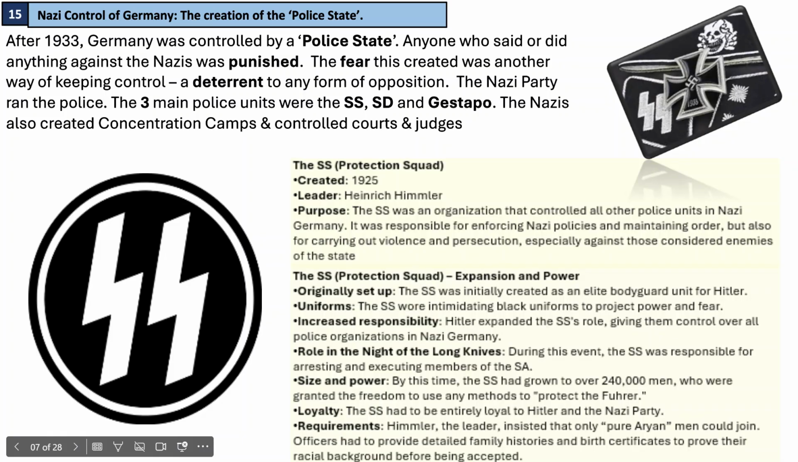Size and power. It had grown to over 240,000 men who were granted the freedom to use any methods to protect the Fuhrer. The SS had to be entirely loyal to Hitler and the Nazi Party. Himmler, the leader, insisted that only pure Aryan men could join. Officers had to provide detailed family histories and birth certificates to prove their racial background before being accepted.